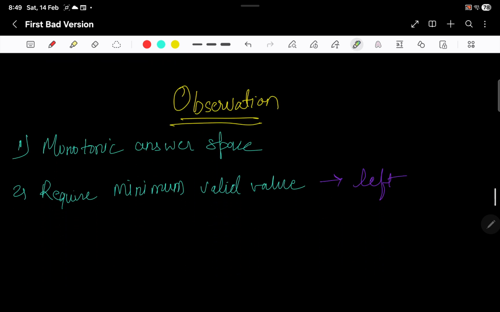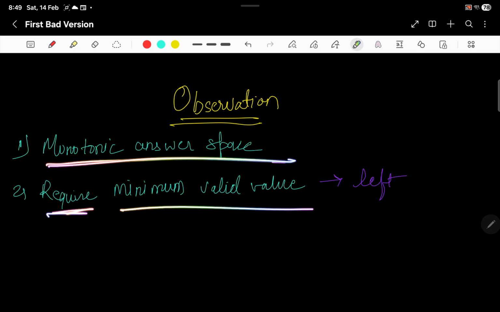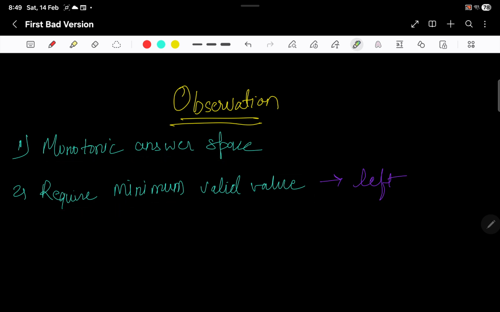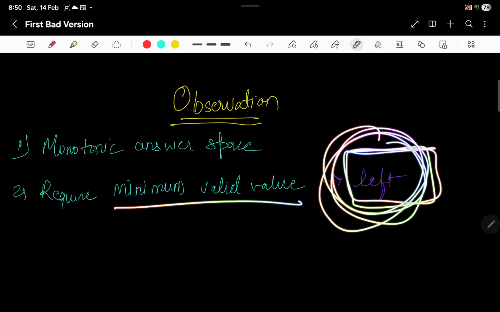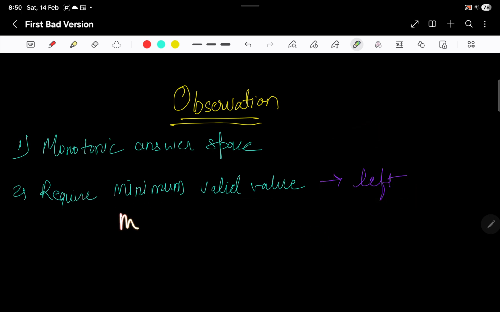Going to the observation here, we just want to look for a monotonic answer space. If the question wants a minimum valid value, which is in this case yes, then we can return left. This is how you analyze whether you want to return left or right. If it is asking for a maximum valid value, then you will have to return right.